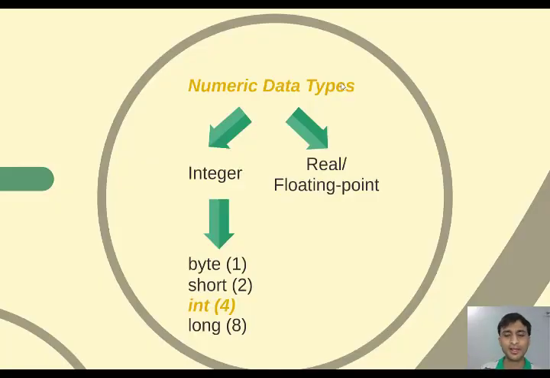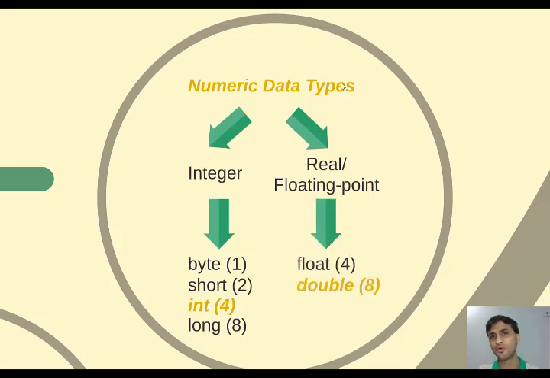And also real, also known as floating point, is again divided into two. That is float and double. So float can store real values, that is decimal values, and double can also store decimal values. So why two? Again because of size. If you want to store a small value, you will take float. If you want to store a bigger value that cannot be accommodated in float, you have to take double. Clear?